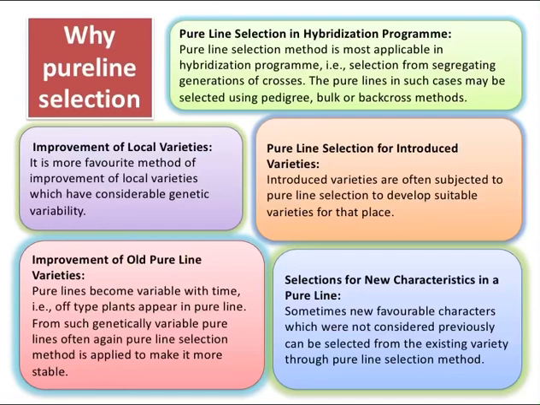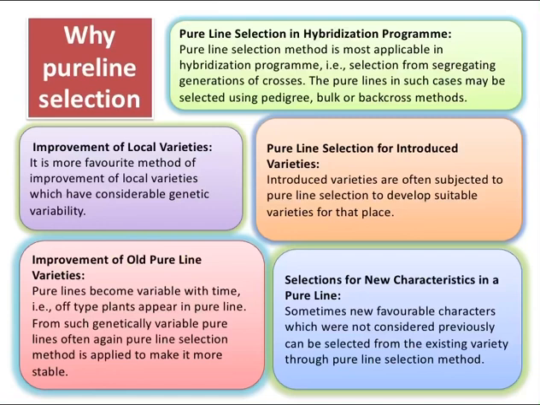Due to pure line selection, it is possible for breeders to improve local varieties. It is a favorite method of improvement of local varieties which have considerable genetic variability, and old pure line varieties can also be improved. Pure line varieties become variable with time, that is, off-type plants appear in the pure line. From such genetically variable pure lines, pure line selection is often applied again to make them more stable.